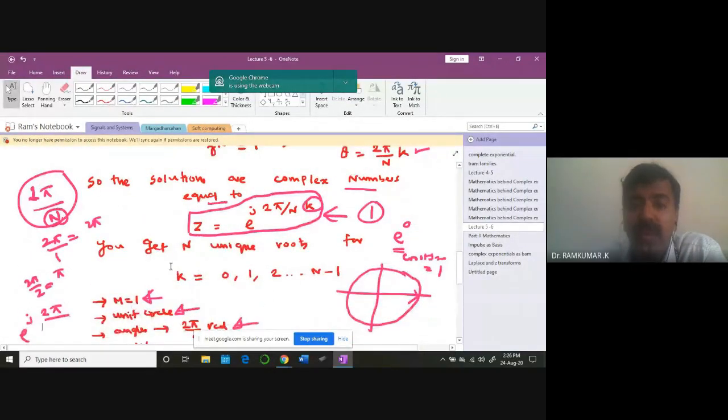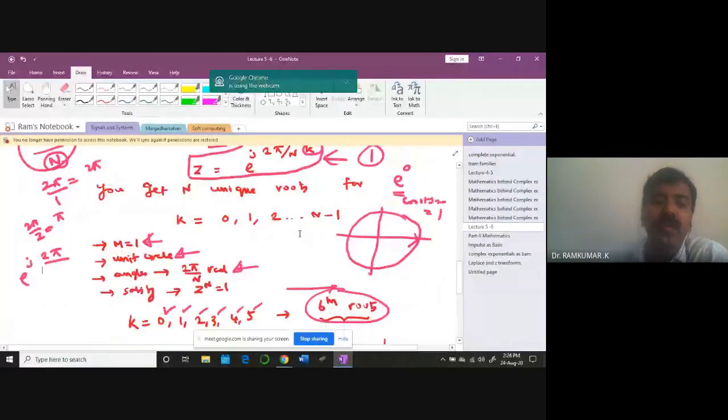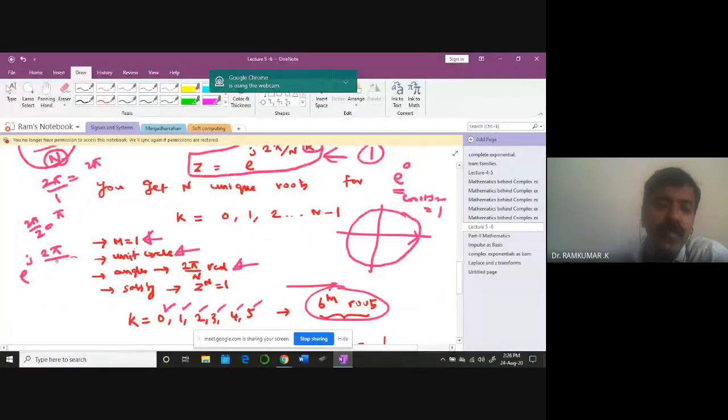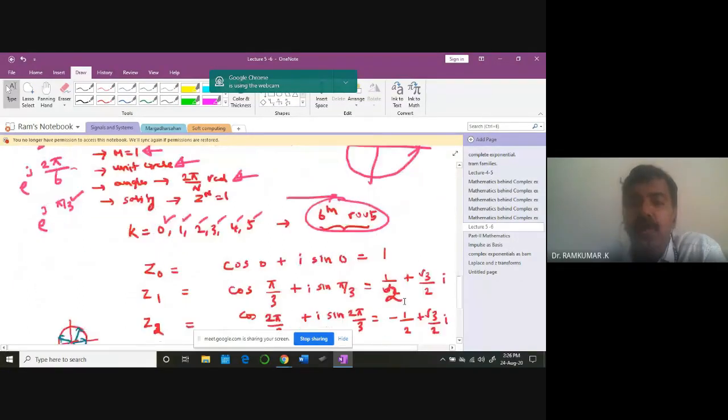You are looking for n unique roots, so n is equal to 6. So what do you get? e power j pi by 3. Substitute it: cos pi by 3 plus j sin pi by 3, that's going to be 1 by 2 plus square root of 3 by 2 j. What's that angle?